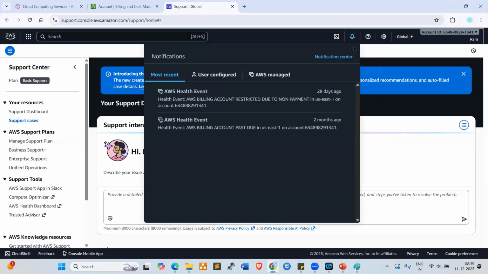Next one. Look at here. Bell icon. The bell icon is for notifications. If there are any notifications, right? Here most recent user configured AWS managed, different notifications. So click on notification center.